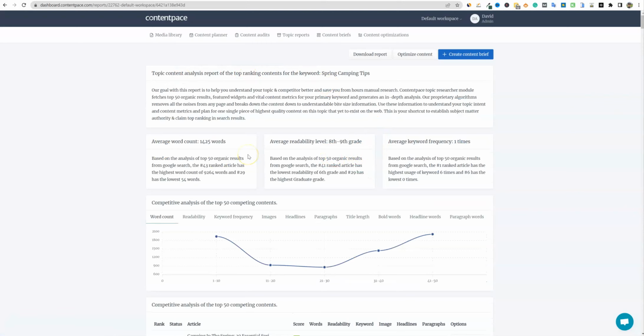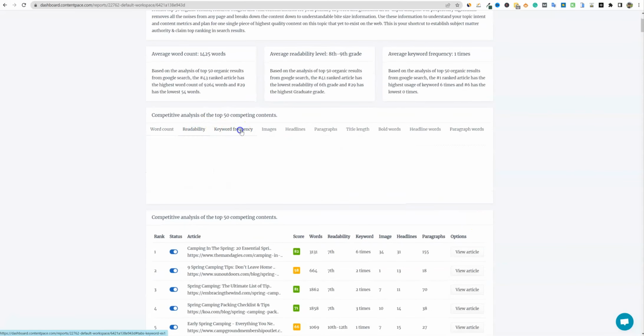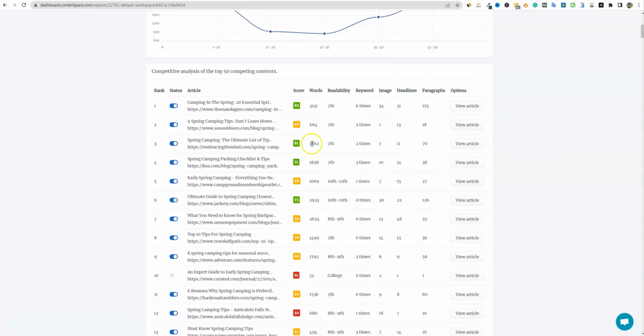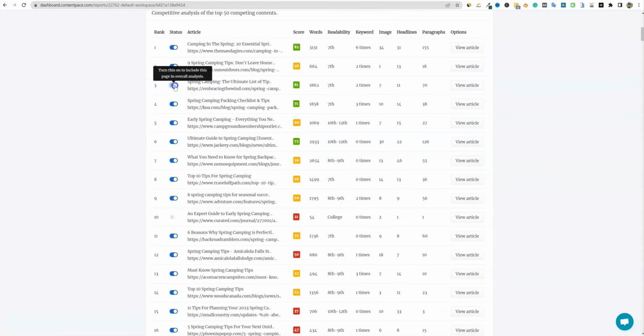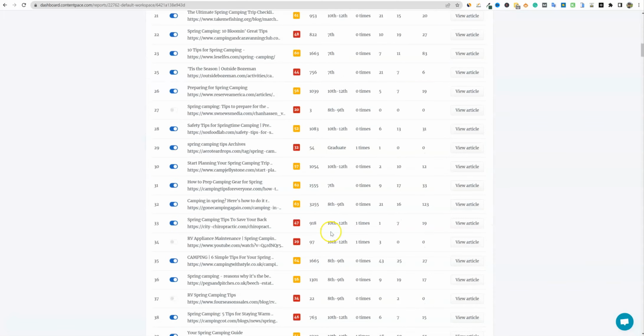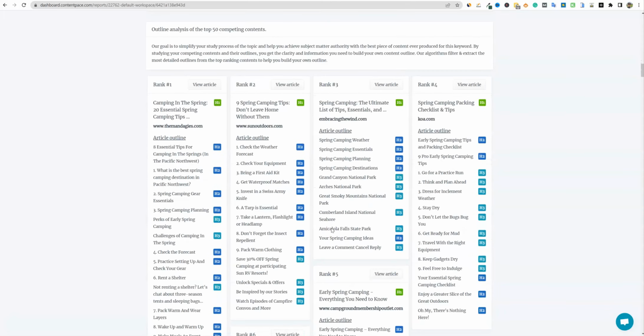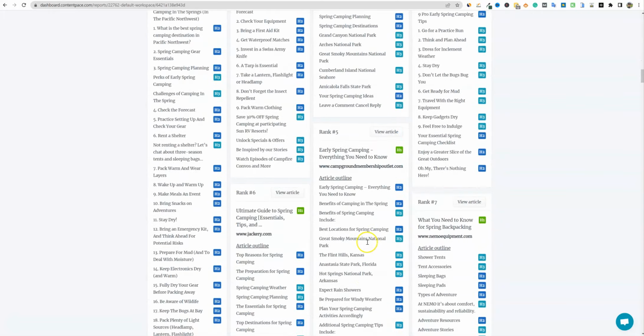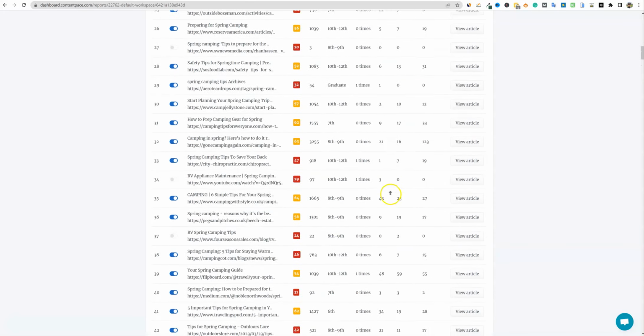And this one is where, when looking at it, I think Contentpace is really cool, is you're able to get a lot of data about what's going on with that keyword, and you're able to shift between readability, keyword frequency, paragraphs, title length, all kinds of good stuff. You get to look at the analytics, and then you get to switch on and switch off right here as well. So I really like the way that you can go and look at all the different things going on with the article and the information.